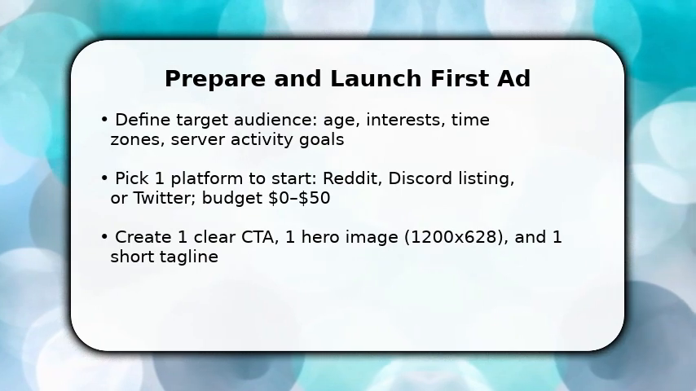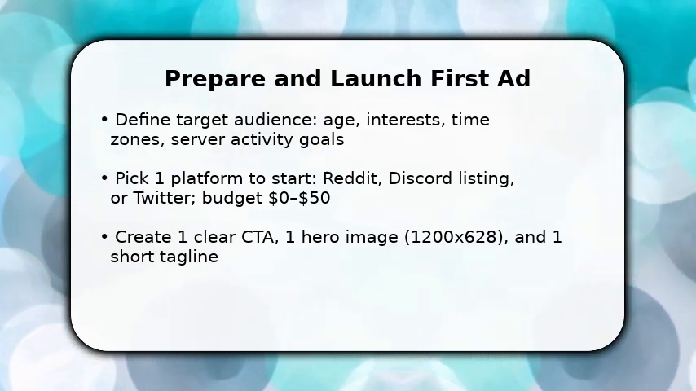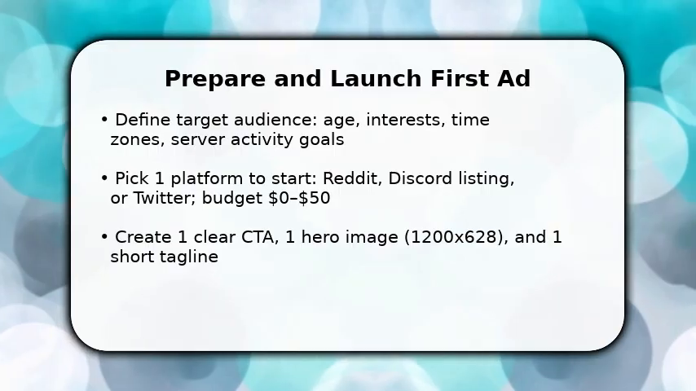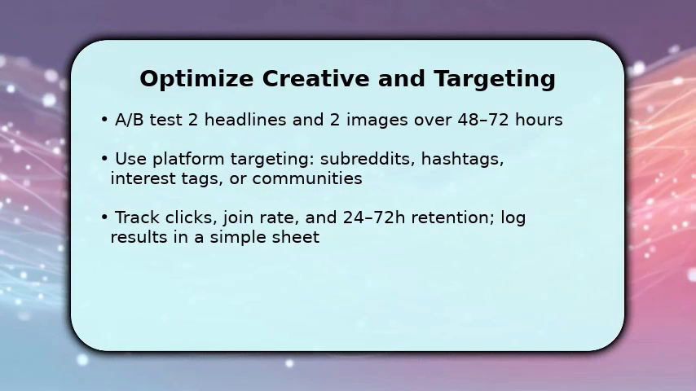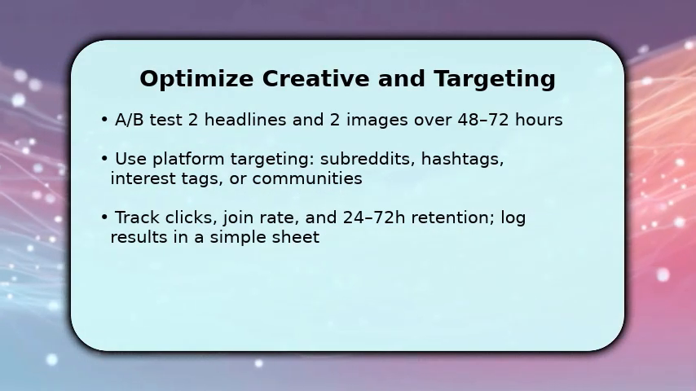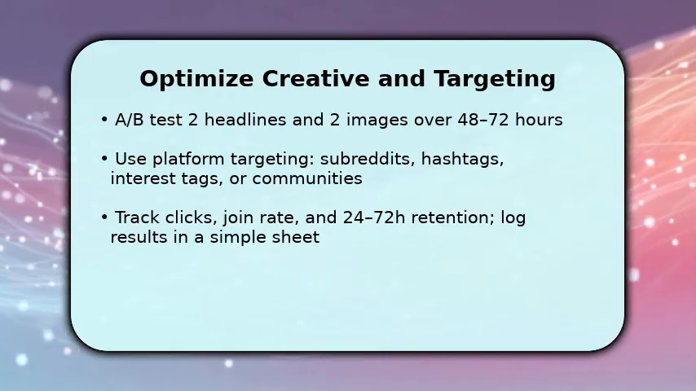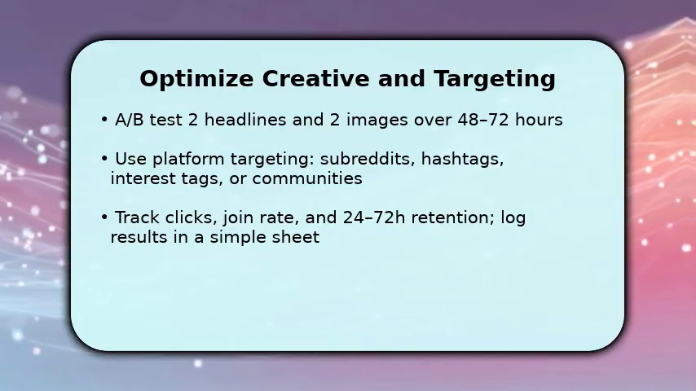You now refine what works by running side-by-side variants and measuring real user response. Test headlines against images for 48 to 72 hours. Once you have data, pivot targeting toward subcommunities or hashtags that brought actual joins.